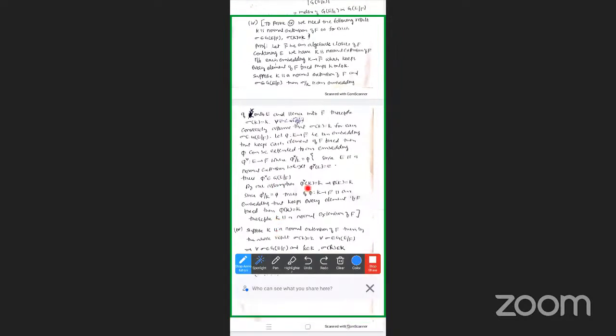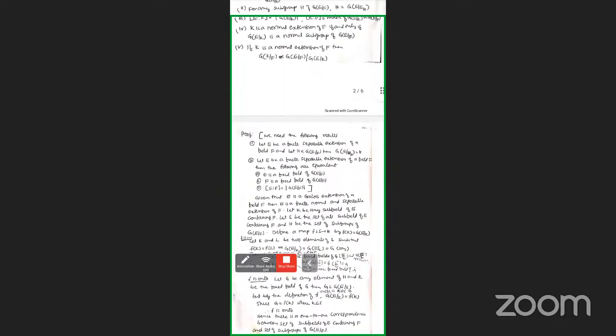So π* of K is equal to K, that is, π of K is equal to K. Since π* restricted to K is equal to π, every mapping π from K to F bar is an embedding that keeps every element of F fixed, such that π of K is equal to K. Therefore K is a normal extension of F. So this is the fourth condition.